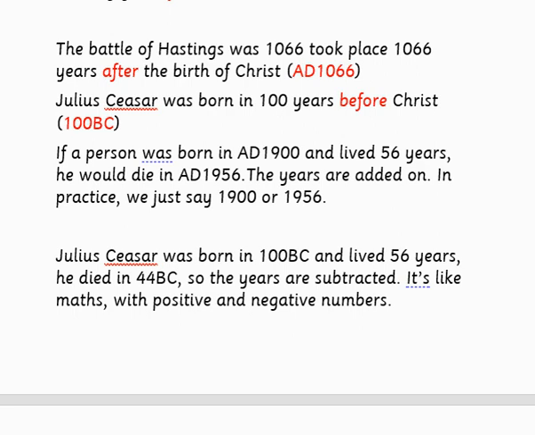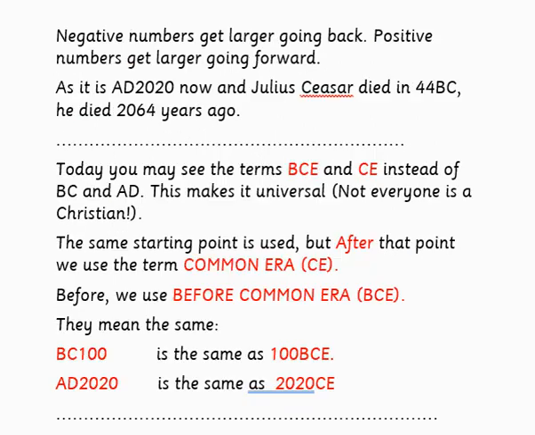Julius Caesar was born in 100 BC and lived 56 years. He died in 44 BC, so the years are subtracted. It's like maths with positive and negative numbers. Negative numbers get larger going back. Positive numbers get larger going forward.